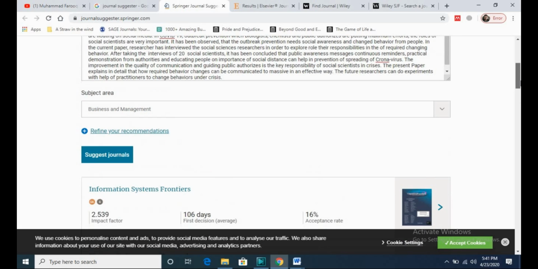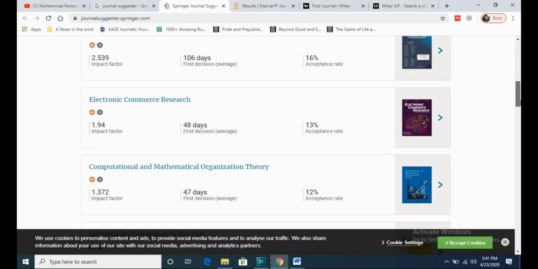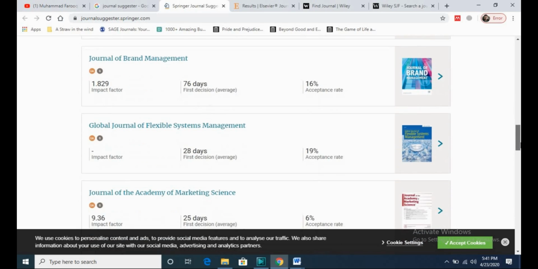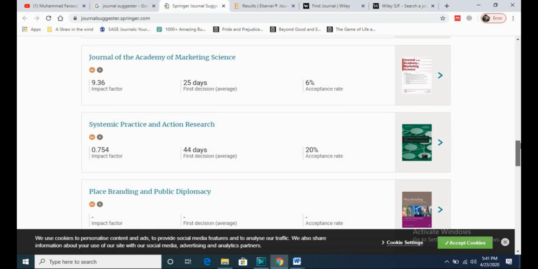Let's say Information Systems Frontiers, it is showing the impact factor, first decision, and then acceptance rate. Similarly, Electronic Research is just giving the same information. Services Business, Journal of Brand Management, Journal of Flexible Systems Management, I have a research paper in it. It is Scopus Q1. You can select the best journal for you.